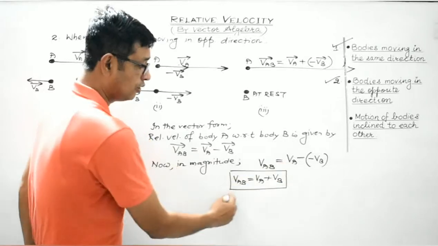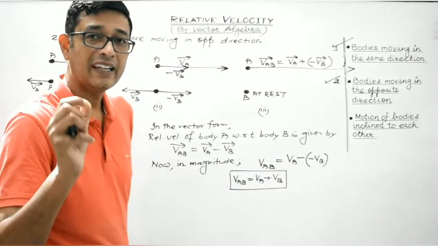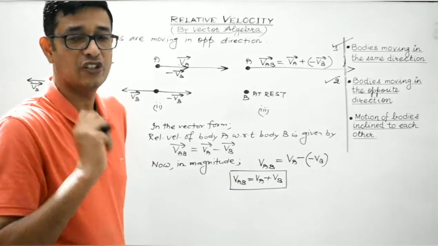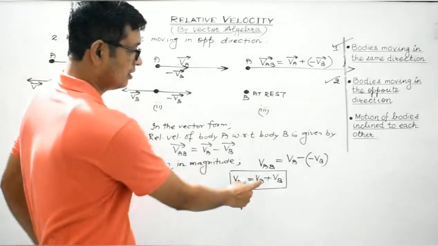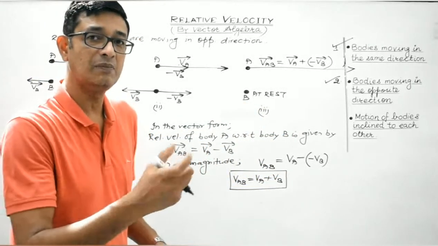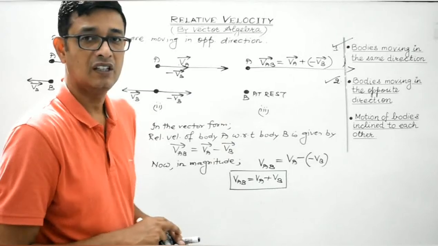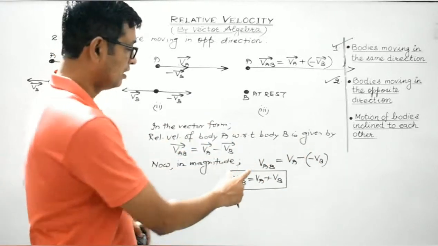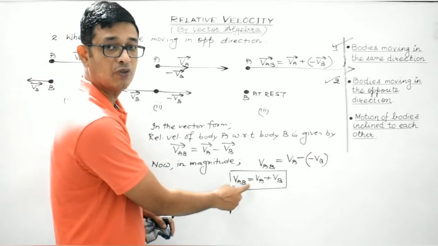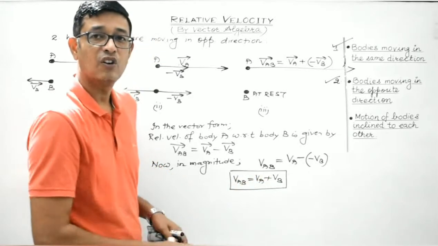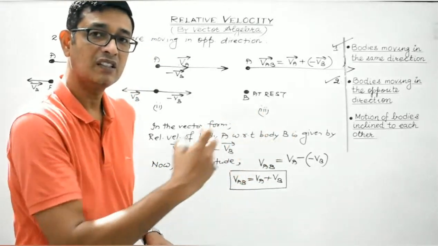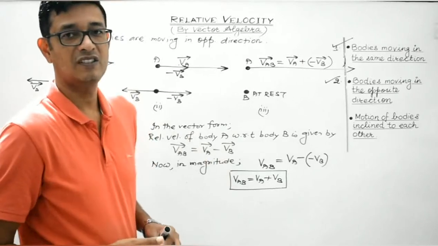It is the magnitude where you need to take into account the sign convention. In the case of parallel motion, it is given by the difference in the magnitudes of the speeds of the two bodies. In the case of opposite directions, it is given by the sum of the magnitudes of the speeds of the individual bodies.